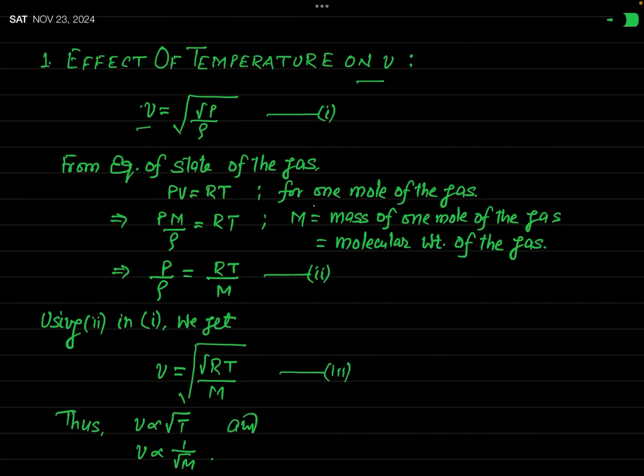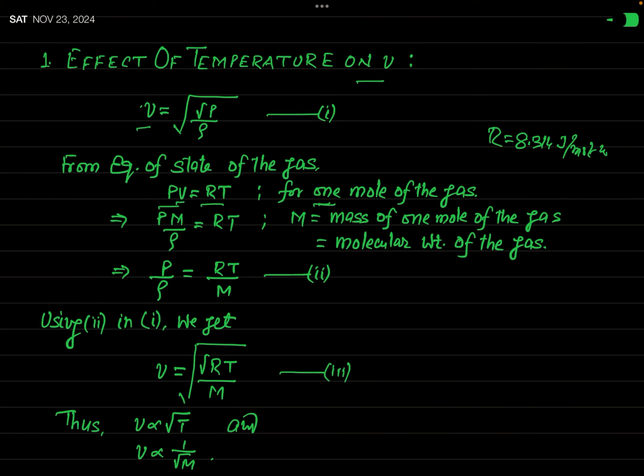Now you know, for 1 mole of the gas, the equation of state is given as PV equal to RT. What is this R here? R is the universal gas constant, whose value is 8.314 joule per mole Kelvin. Okay, this is a universal constant. And the number of moles is 1, so I have not written PV equal to nRT, but simply PV equal to RT.